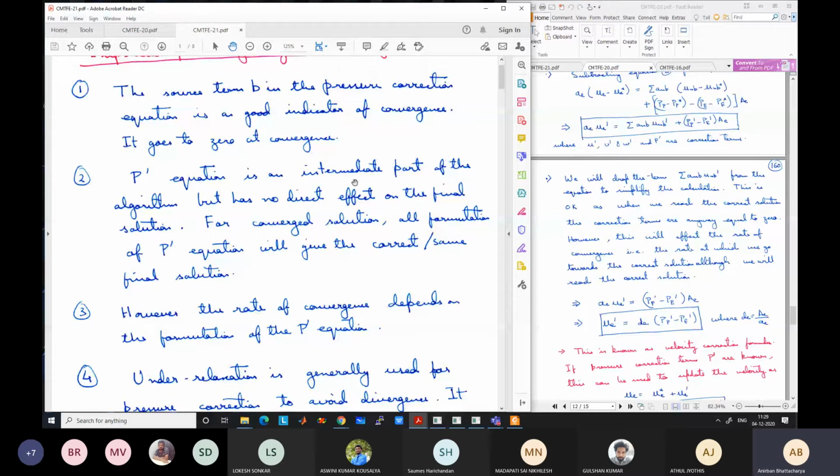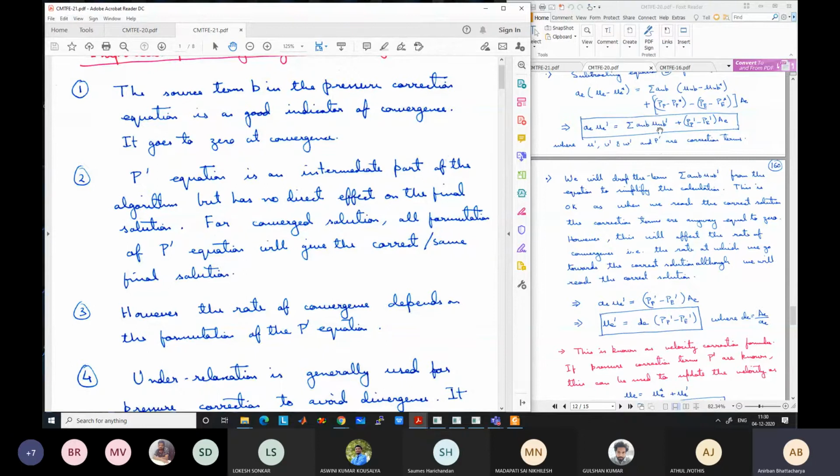The final solution does not depend on how you derive the P dash equation. So the converged solution will remain the same. It will be the correct solution irrespective of what formulation you are using for the P dash equation. However, as we have discussed, how fast we are reaching the converged solution depends on the formulation of P dash.